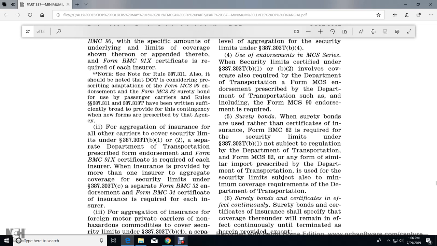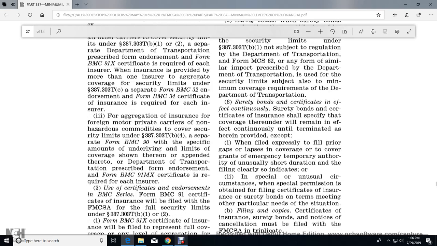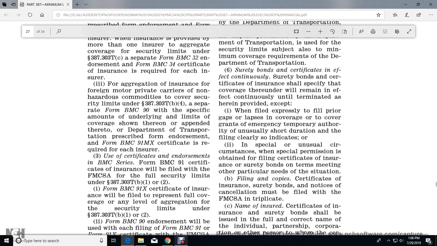Form MCS 82 and any other similar report prescribed by the Department of Transportation issue the security limit subject to minimum coverage of the requirements of the Department of Transportation surety bond certificate. Effective continuous: surety bonds or certificates of insurance shall specify the coverage they are under, remaining effective continuously until terminated as herein provided, except when expressly filed prior to the gaps, lapses, and coverage of the coverage grants of emergency temporary authority, usually of short duration, where the filing clearly so indicates.